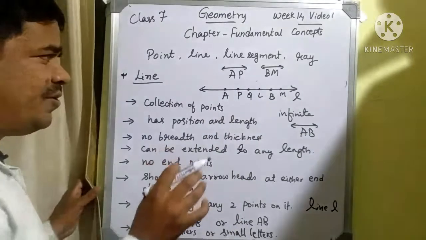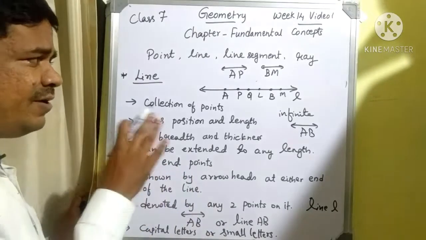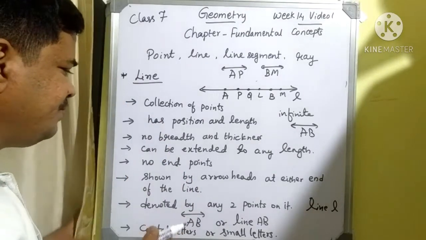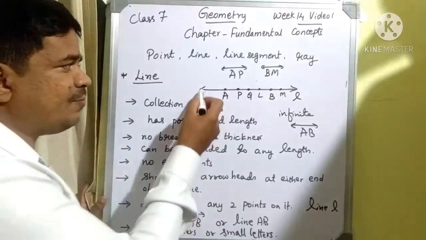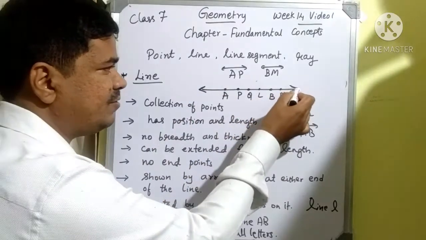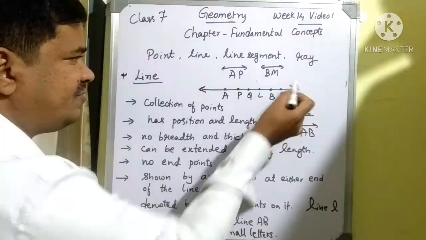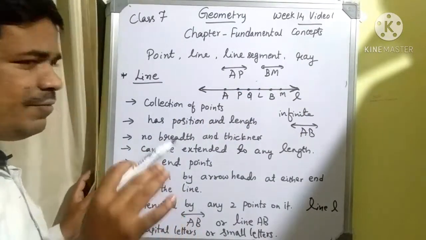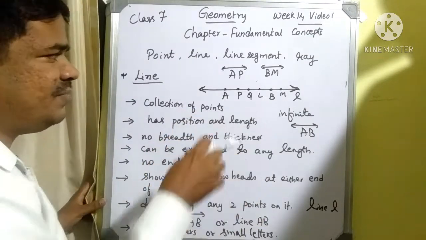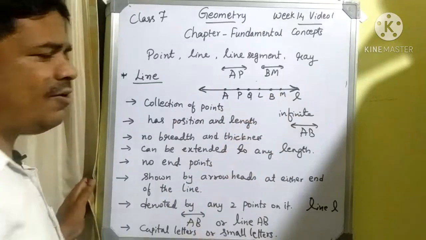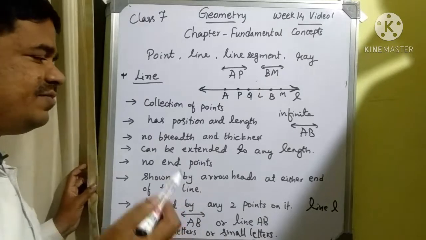It has no end points. There is a collection of points, but there are no end points. That means there are infinite number of points present on the line. It is shown by arrowheads at either end of the line. That means if I want to represent a line, I have to show it by arrowheads in both directions. You should remember this. This is the difference between line and ray. In both directions, if you represent it by arrowheads, it is a line. In one direction, if you represent it by an arrowhead, it is a ray.